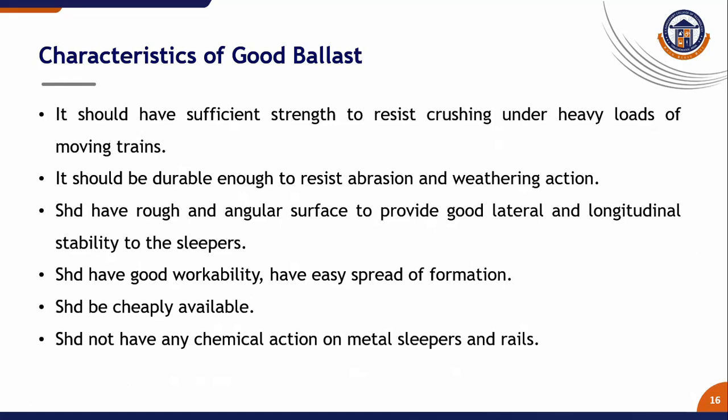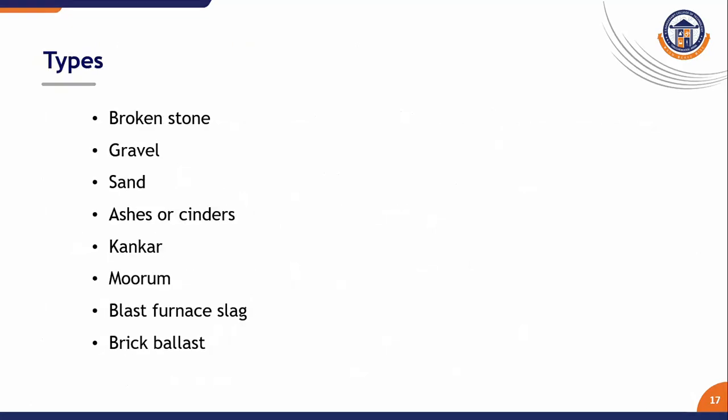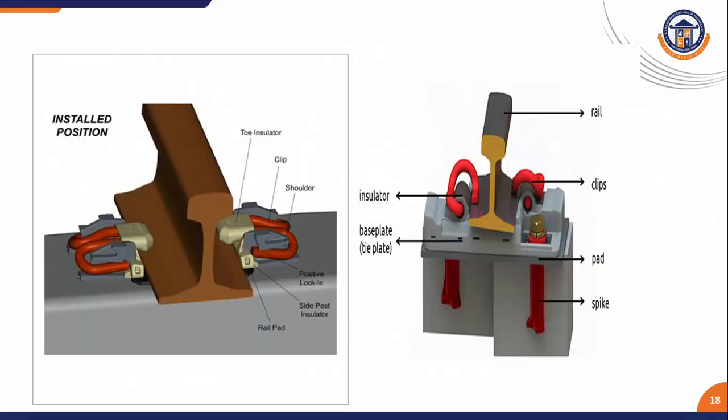Characteristics of good ballast. It should have sufficient strength to resist crushing under heavy loads of moving trains. It should be durable enough to resist abrasion and weathering action. It should have a rough and angular surface to provide good lateral and longitudinal stability to the sleepers. It should have good workability, be easy to spread in formation, and be cheaply available. It should not have any chemical action on metal sleepers and rails. Types: broken stone, gravel, sand, ashes or cinders, kankar, murum, blast furnace slag, brick ballast.